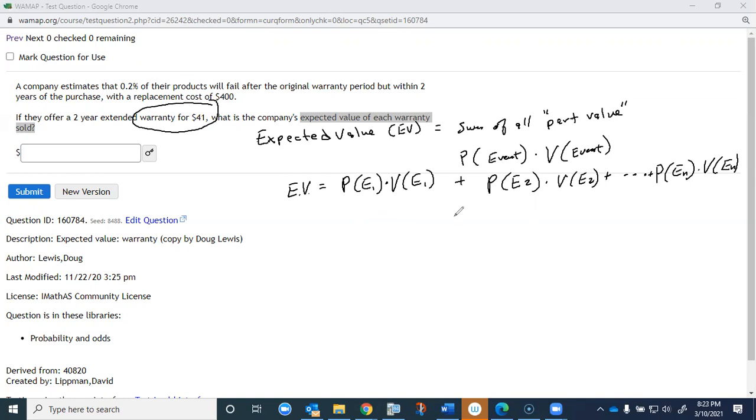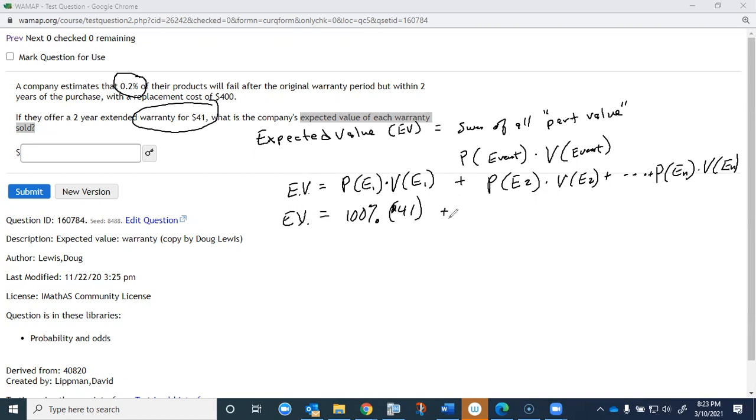Now, some of those people, 0.2% is the expectation, approximately. So expected value is always kind of an approximation, but it's the best approximation we can make. So the approximation is that every single person, 100% of the time, is going to pay $41 for that warranty.